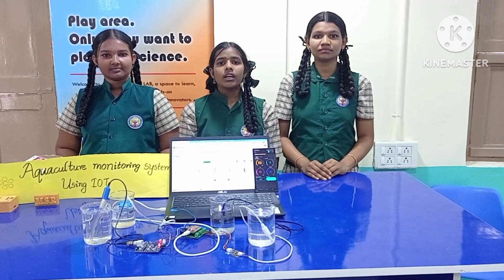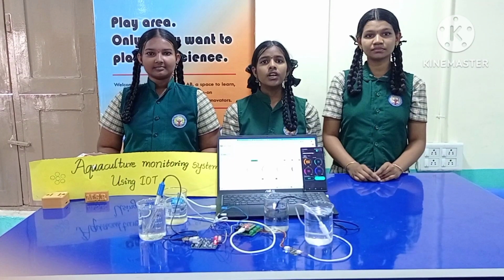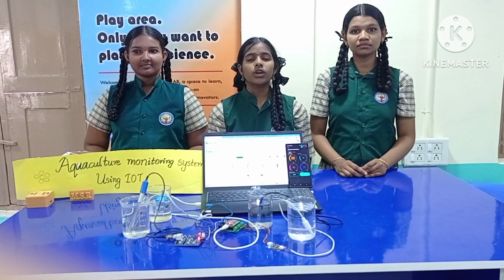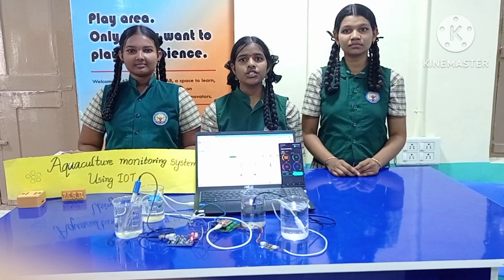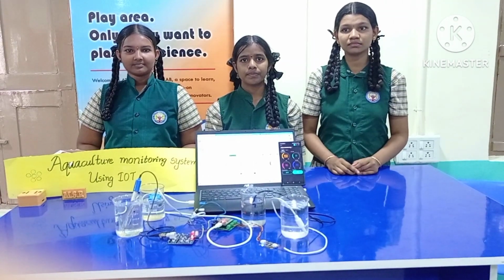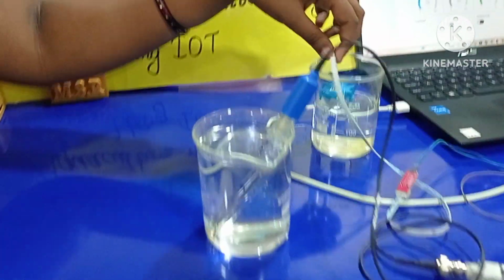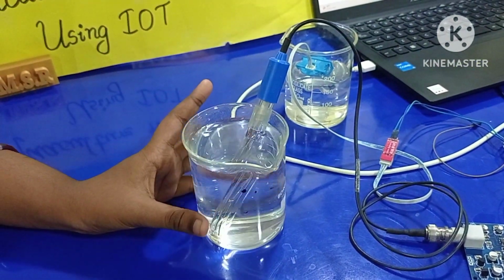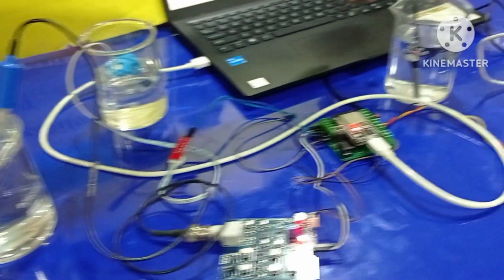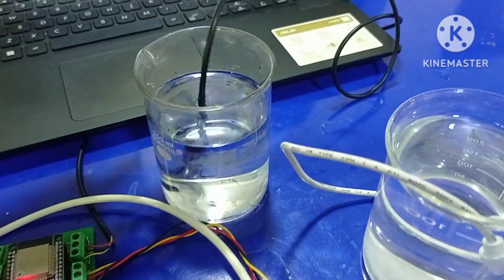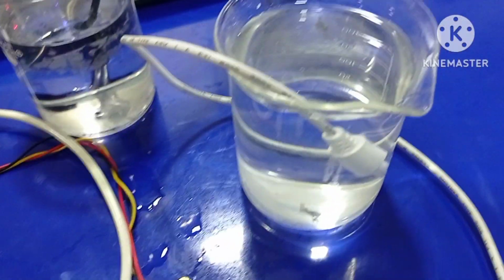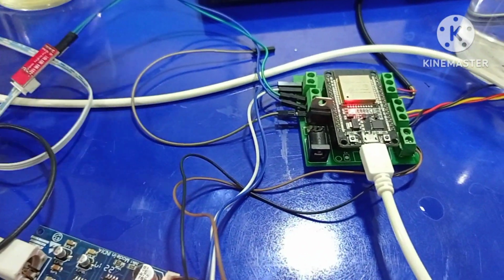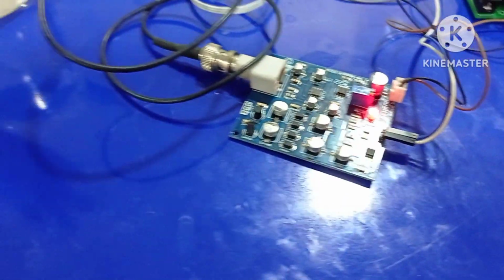distributed system for aquaculture. Water quality depends on monitoring of the water, pH, temperature. This shows the turbidity of the water, and this is the pH sensor which shows the pH of the water, whether it is acidic or basic, and this is the temperature sensor which shows the temperature of the water, and this is the TDS sensor which measures the TDS of the water, and this whole system is connected to this board which is connected to the internet, and the data will be uploaded to the internet.